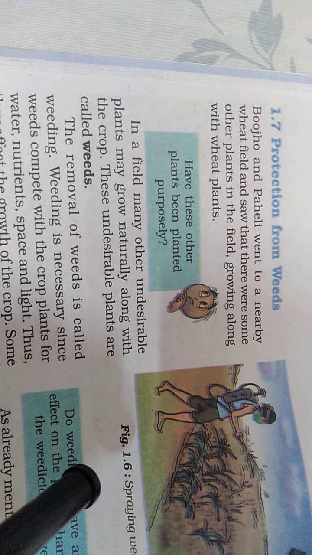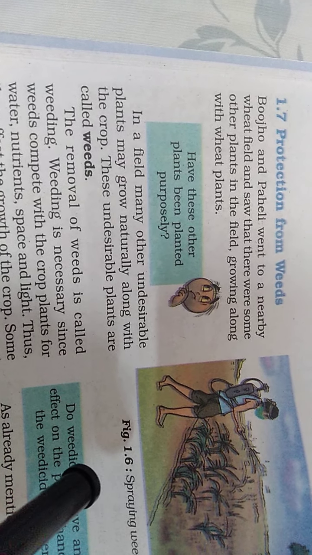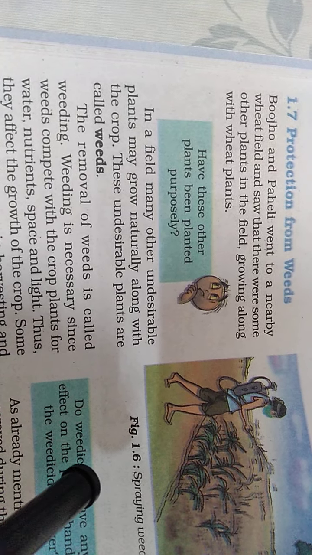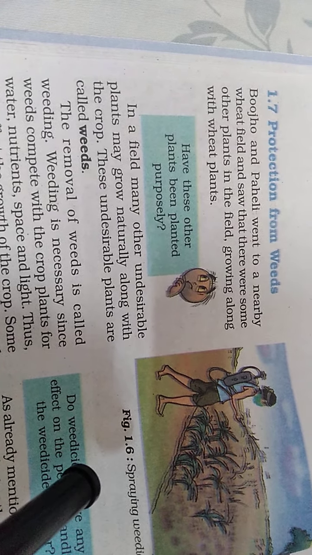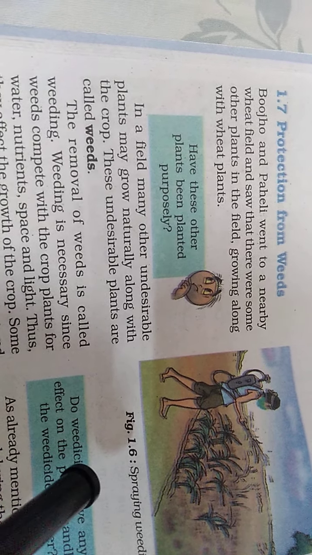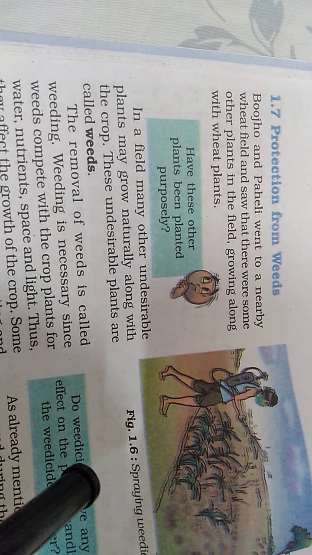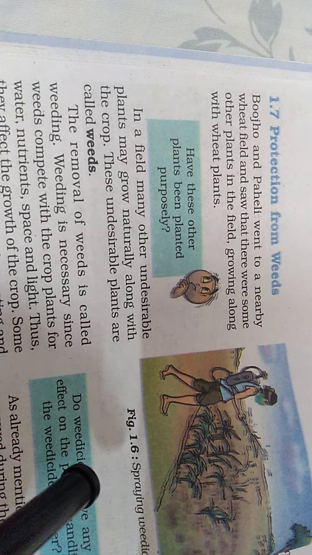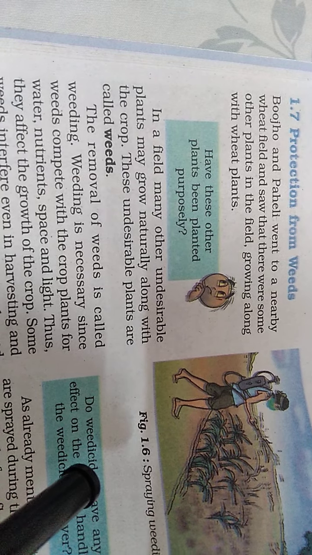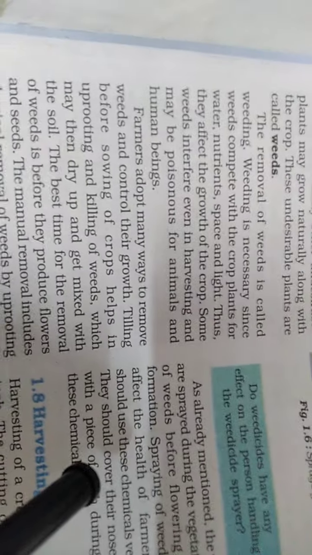Next step is called protection from weeds. First, what do you mean by weeds? Weeds are unwanted plants that are grown with the desired plant, जो अपने आप से grow हो जाते हैं, but we don't want these weeds क्योंकि इनसे हमें कोई benefit नहीं होता है. But this is harmful for the desired plants because they are also taking space, nutrients from the soil. Now, how to remove these weeds?